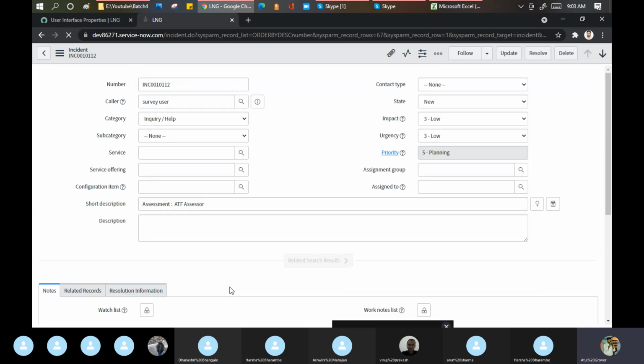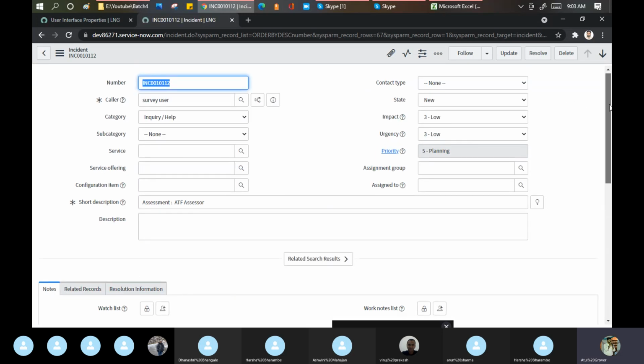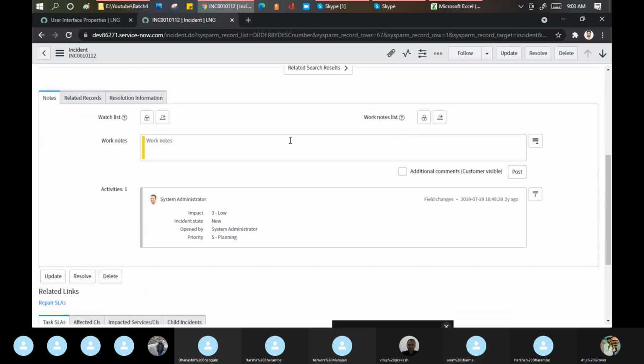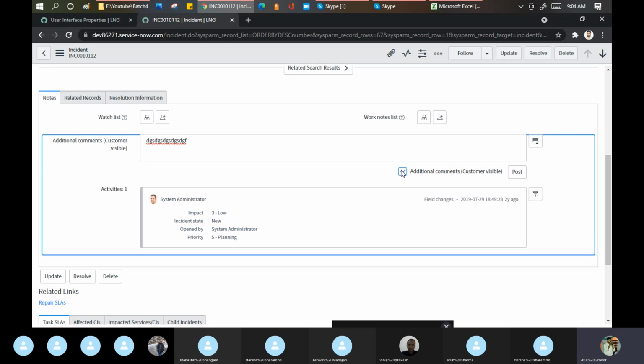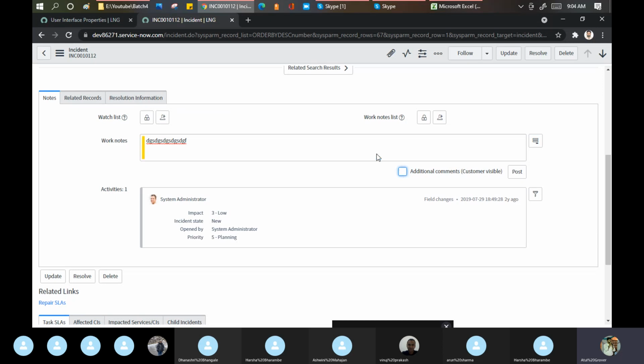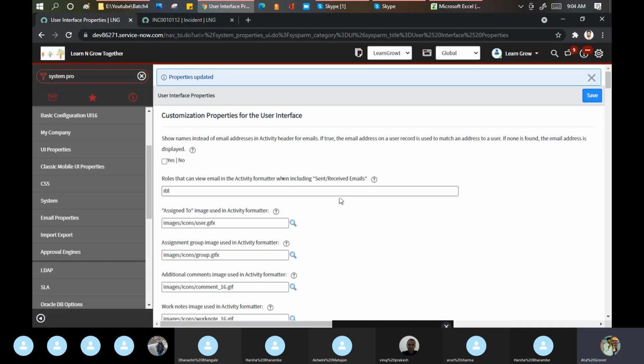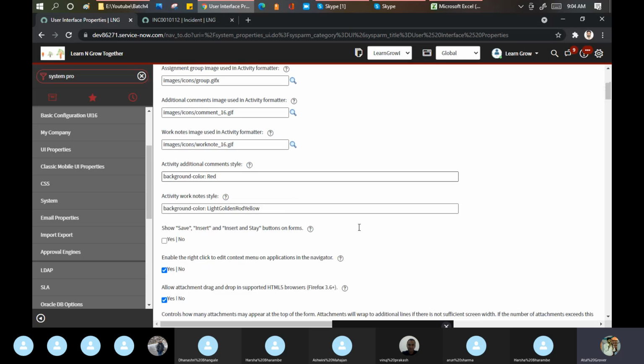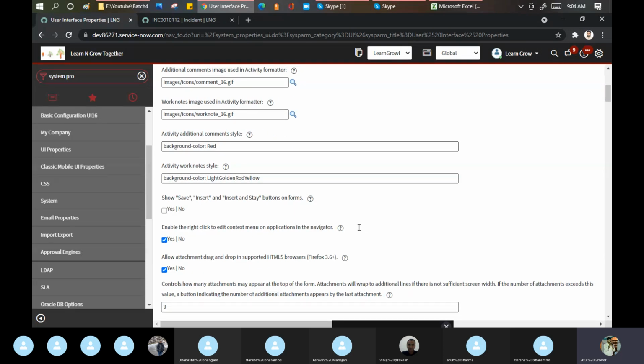So that is what ServiceNow says: the property which I'm giving to you, use as it is. Not sure if this color has been changed or something. Maybe some other color has been changed for additional comments. Possibly. So we need to see where this color has been changing. A lot of things are there which even I did not explore a lot of the time.